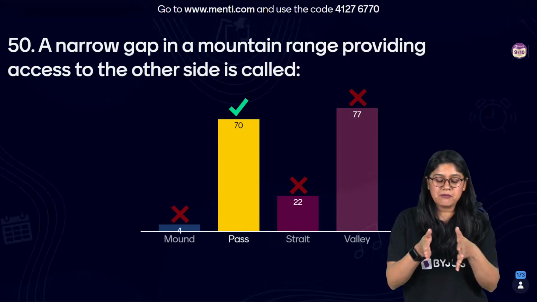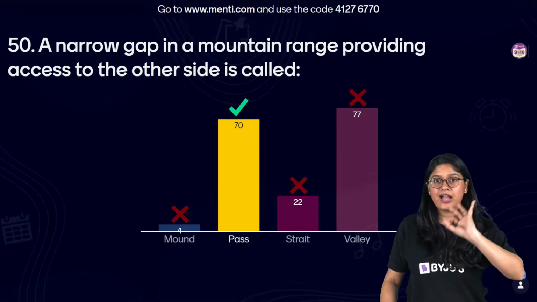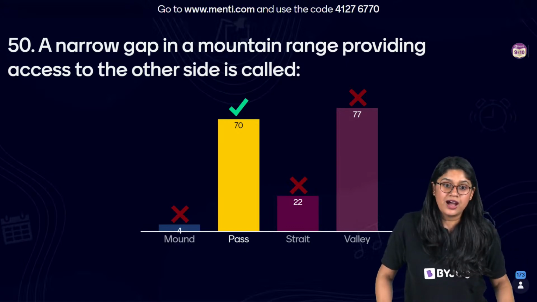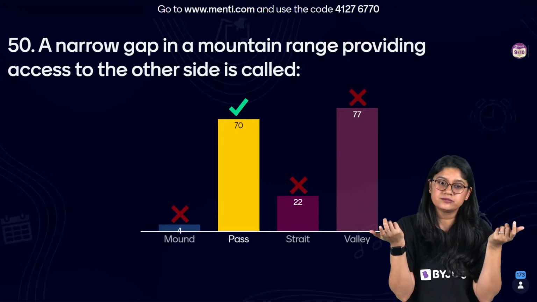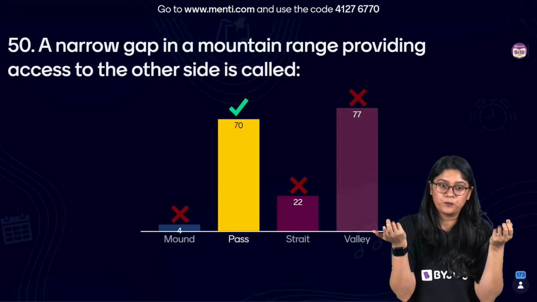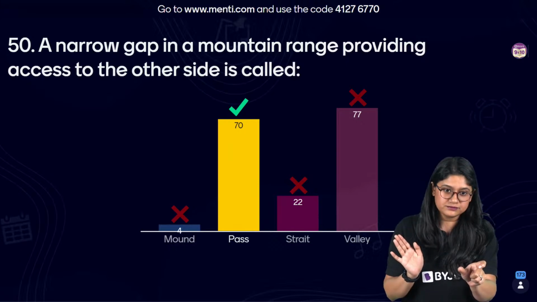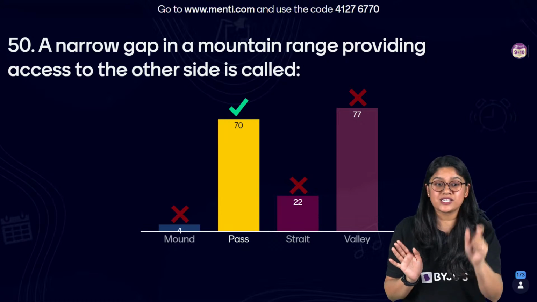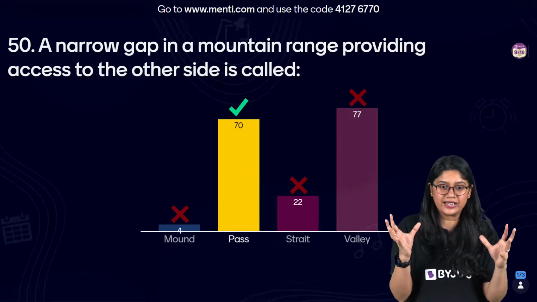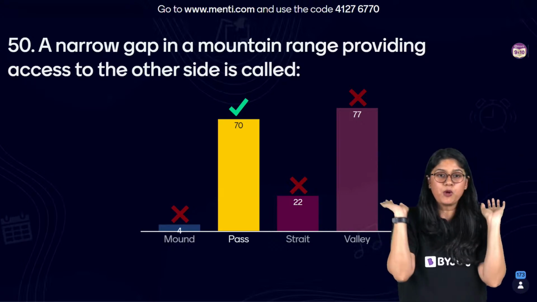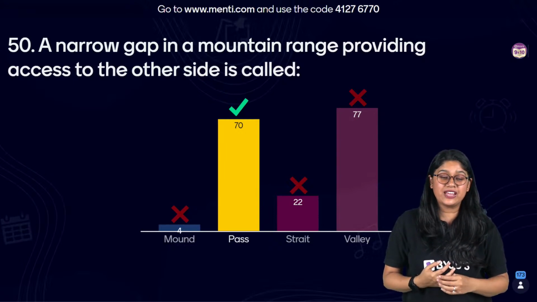So, a narrow gap between the mountains providing access to the other side is called a pass and not a valley. Now, I can understand why many of you have voted for valley. A valley is something which is surrounded by the mountains, right? Yes or no? See, a pass is something that actually gives us access, a small, narrow path. Yes, it's the pass and not the valley. If you talk about the valley, it is surrounded by the mountains, like, thoda se, from all the sides coming narrow over here, and then of course we have a valley.